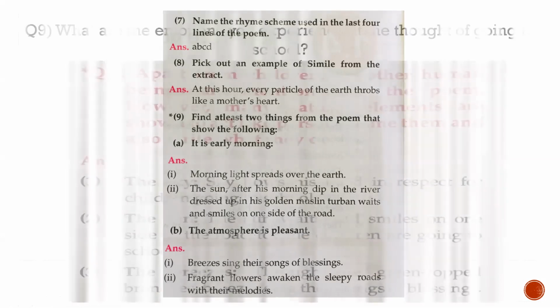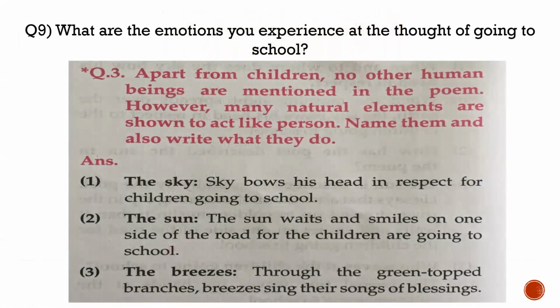Next question. Apart from the children, the question number 9, what are the emotions you experience at the thought of going to school? Means when you are going to school in the morning, what emotions come to your mind? Are you excited? Are you happy? Are you anxious? Are you curious to go to school and meet your friends, to learn some new lessons? So what emotions, what feelings come to your mind that you are supposed to write in this answer? Question number 9, this is homework. You are supposed to write this answer on your own. Next question.